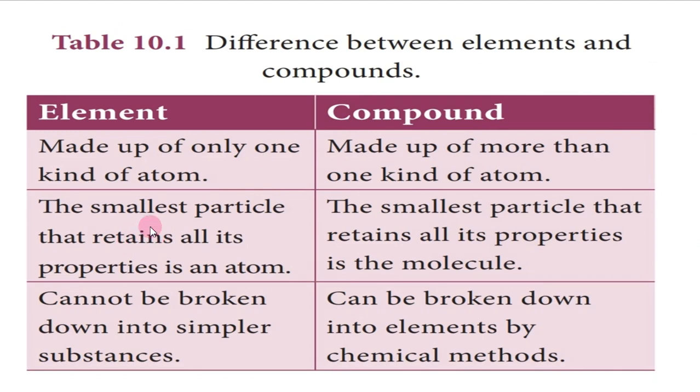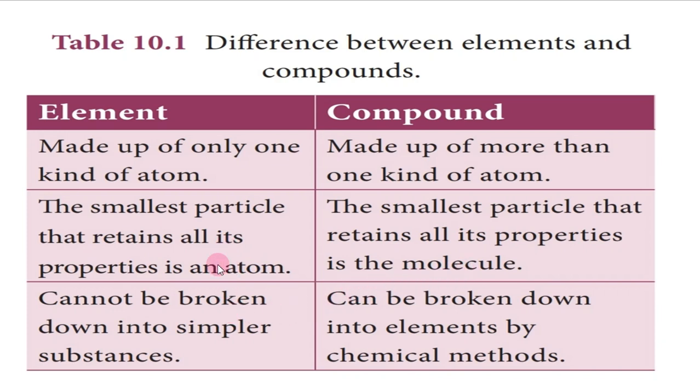So here the point is the smallest particle that retains all its properties is an atom. That means it shows its own property, but here it does not show its own property. It shows the properties of the molecule, the property of the new compound. Have you understood the difference? So first point, made up of only one kind of atom. Here, made up of more than one kind of atom, 2 or 3. Then second point, the smallest particle that retains all its properties is an atom, which shows the properties of the atom, but here it shows the properties of the molecule.